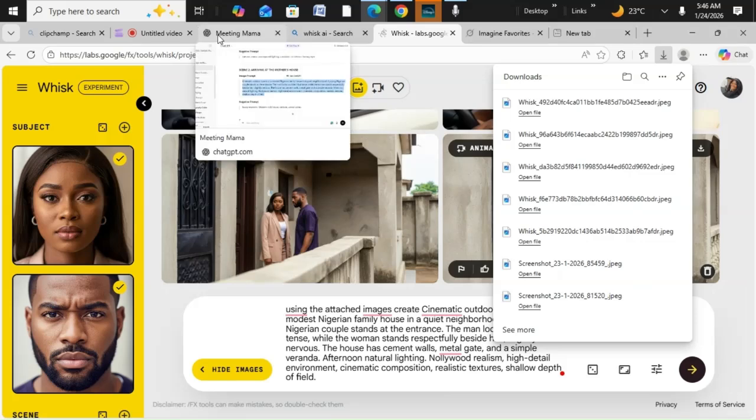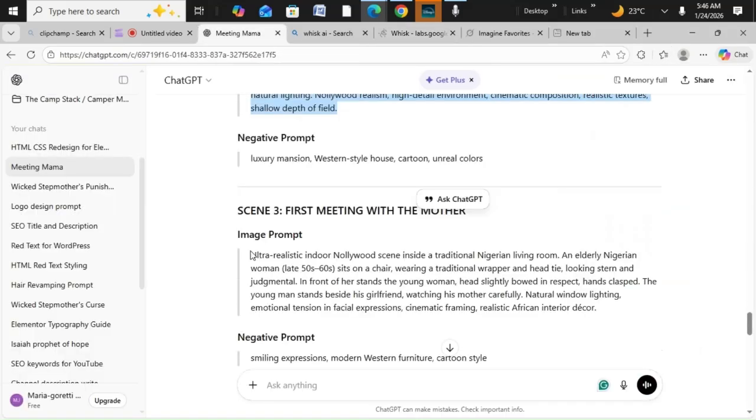So let me see if I can create one more scene before we start. Nollywood Nigerian woman, elderly woman wearing traditional attire, wrapper. The young man stands beside his girlfriend, which is his mother. Okay, so let's copy the prompt.